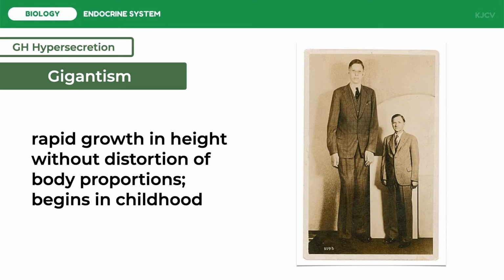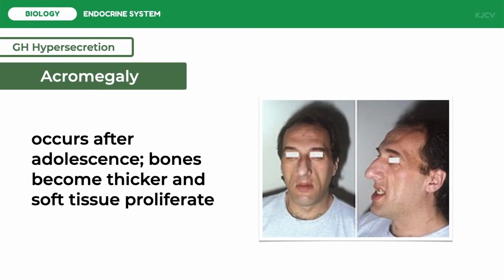If not treated by removal of the tumor or by drugs that block the effect of GH, the person may reach a height of 8 feet or more. All the soft tissues grow correspondingly so that the body is still well proportioned. If GH hypersecretion occurs after adolescence, when the epiphyseal plates have already closed, further growth in height is prevented.